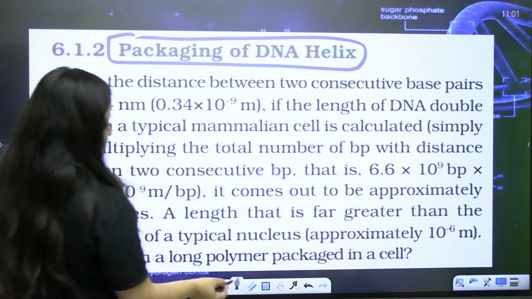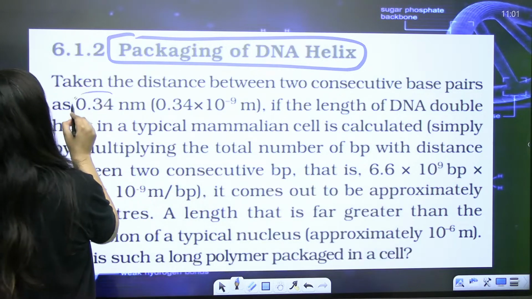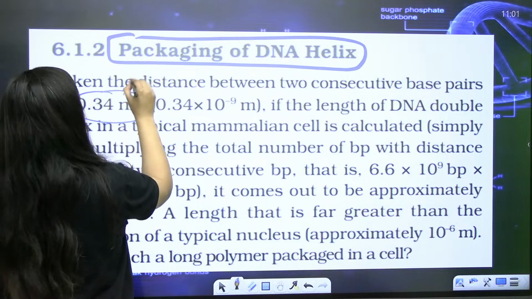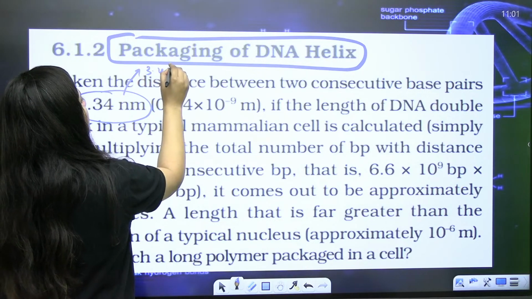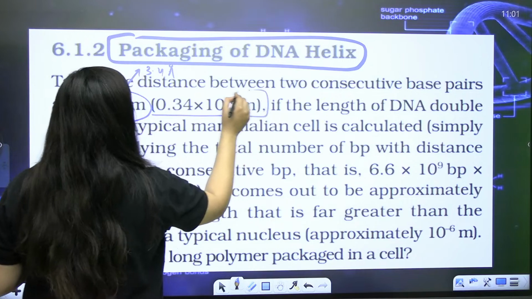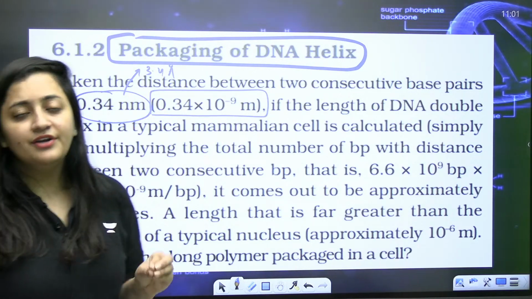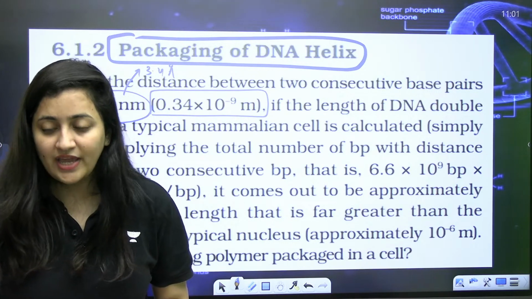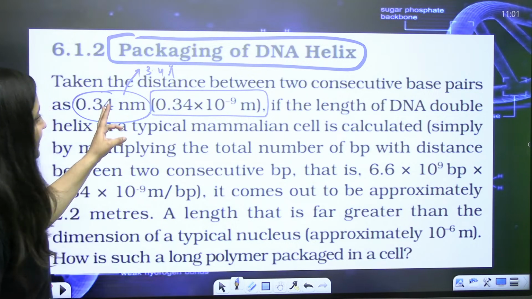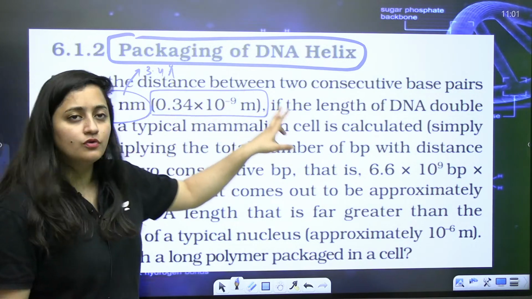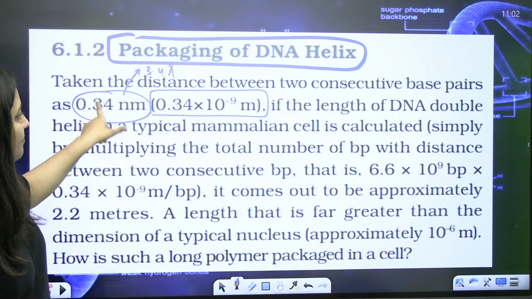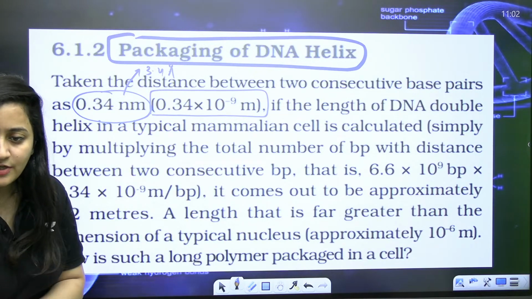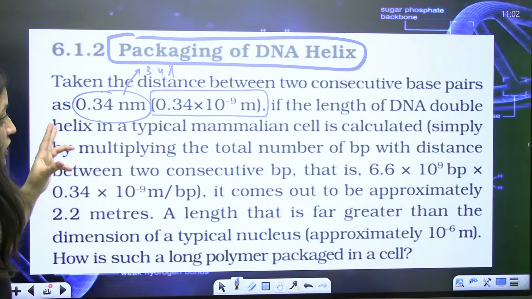So you know that the distance between two base pairs is 0.34 nanometer, or 3.4 angstrom. If I have to convert it into meters, it is going to be 0.34 into 10 raised to power minus 9 meter. You need to remember that. Multiply it with 10 raised to power minus 9 meter. So just look at it.